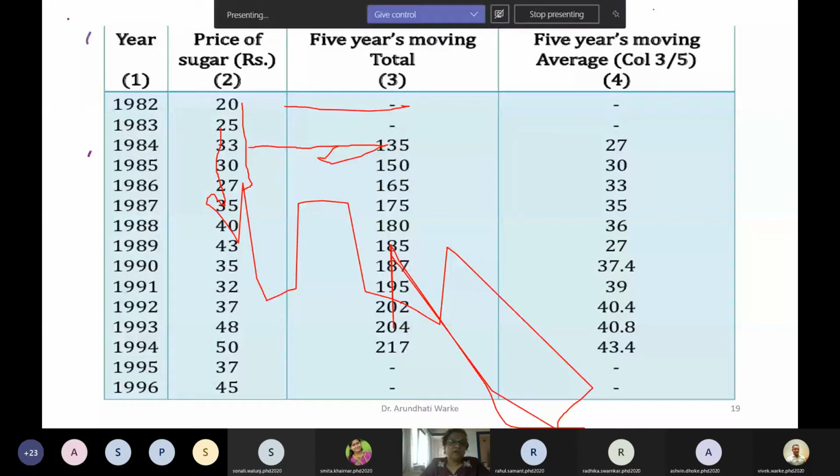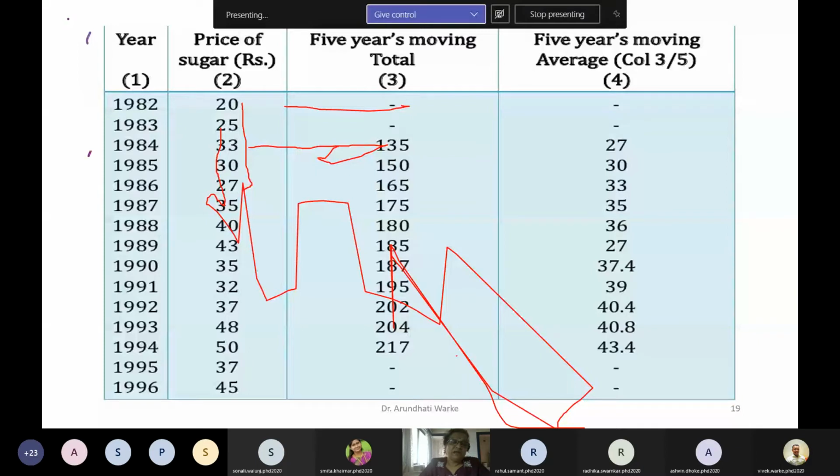But suppose at the end, you come to the last 5 values: 37, 48, 50, 50, 37, 45. You need to consider this sum, which is 217. We have written it next to 50. But once you reach the last values, you cannot drop the previous value, because then only 4 values will be left.